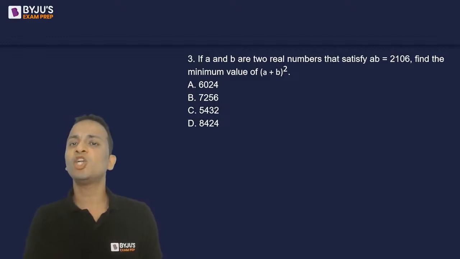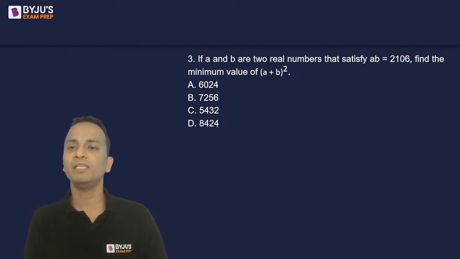If A and B are two real numbers that satisfy A multiplied by B is equal to 2106, then find the minimum value of (A plus B) whole square.